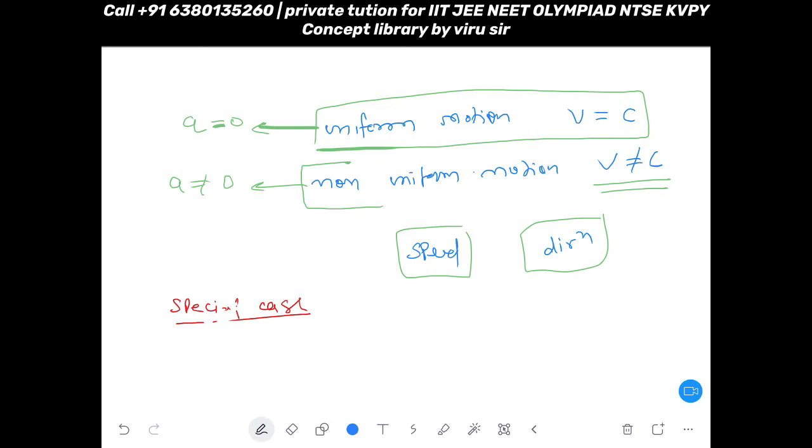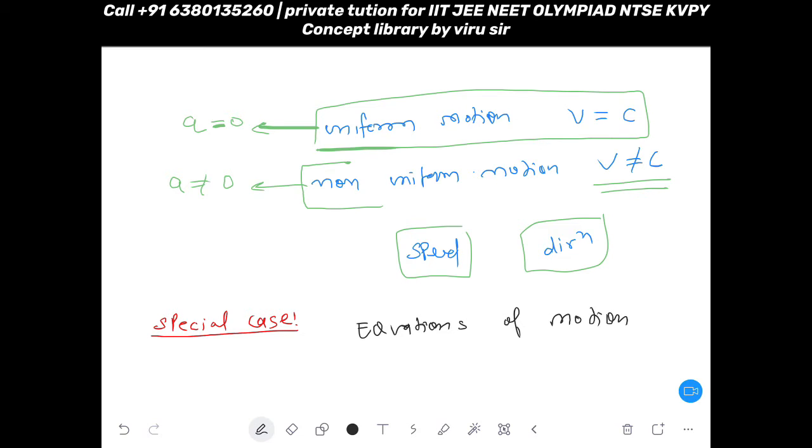So consider a special case. Special case means actually here I have written special case. I will erase this. I will write again. Special case. Now see, in this special case we have to discuss equations of motion.